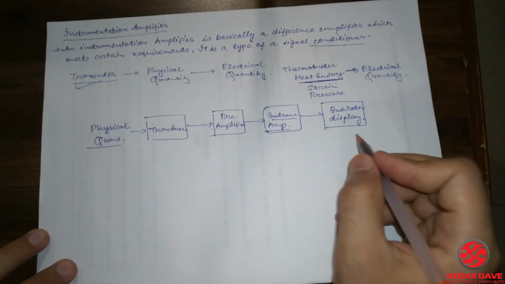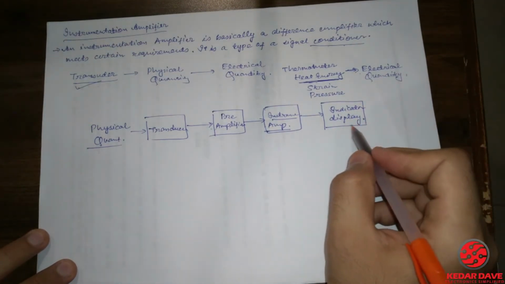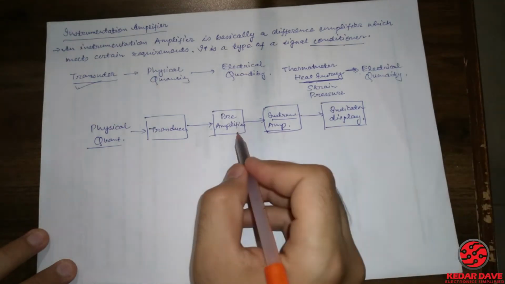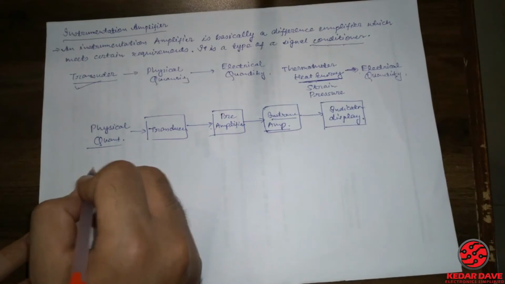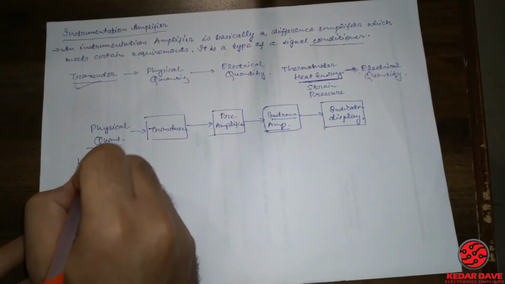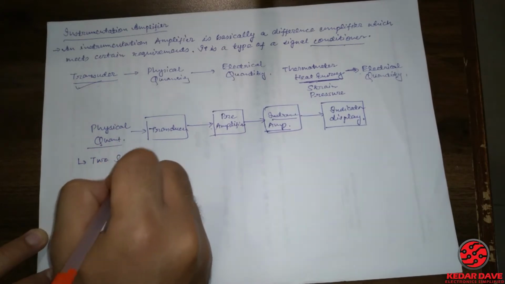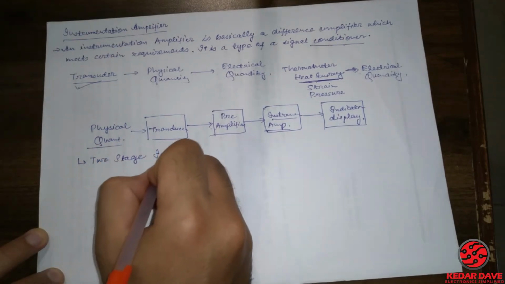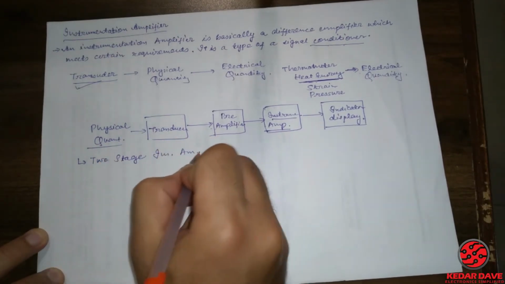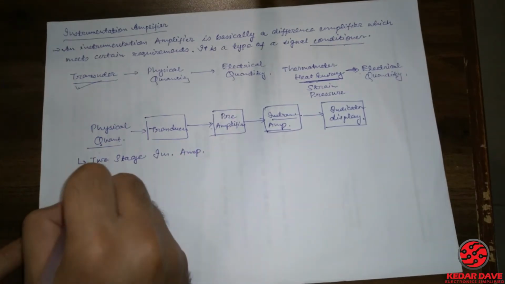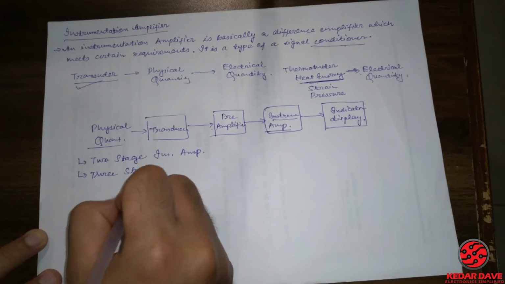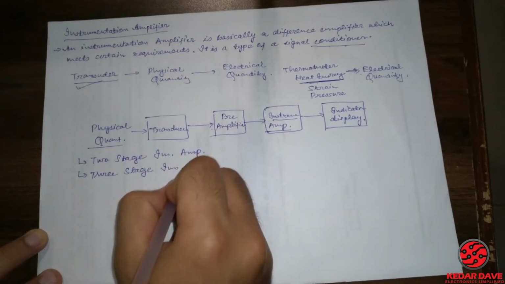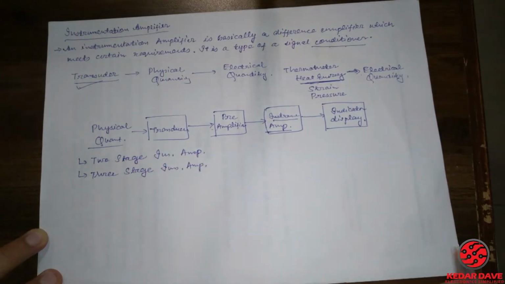Now, what are the different types into which instrumentation amplifiers can be classified? They are, first, the two stage instrumentation amplifier and, second, the three stage instrumentation amplifier.